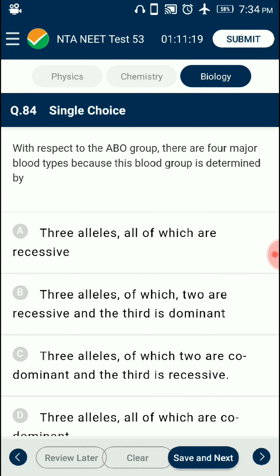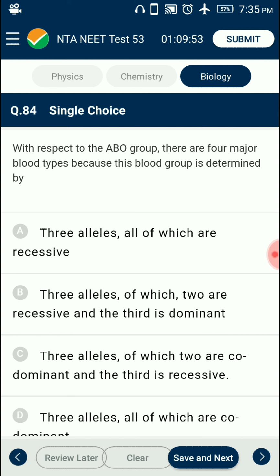Question number 84. With respect to the ABO group, there are four major blood types because this blood group is determined by three alleles: I^A, I^B, and I^O. Alleles I^A and I^B are codominant. Blood group A is determined by I^A I^A, or I^A I^O. Blood group B is determined by I^B I^B, or I^B I^O.